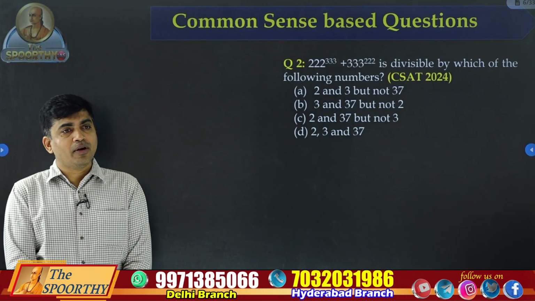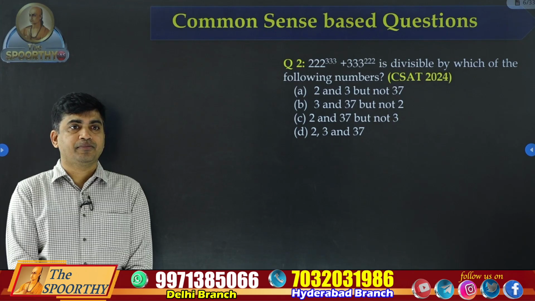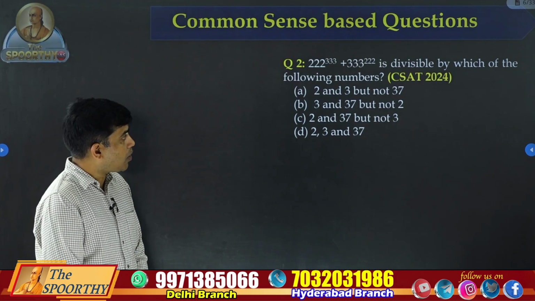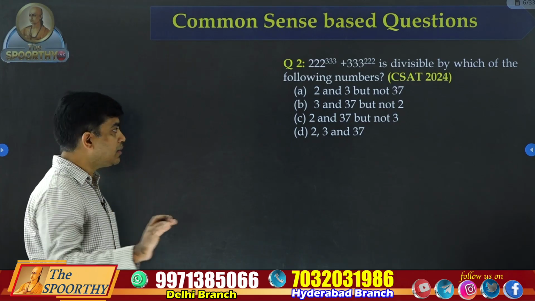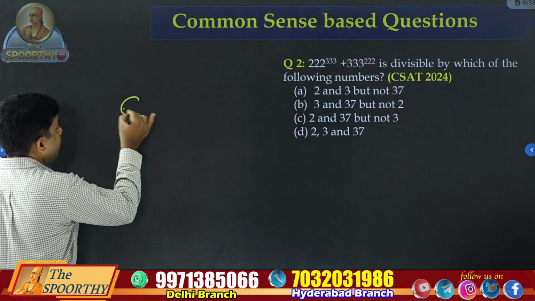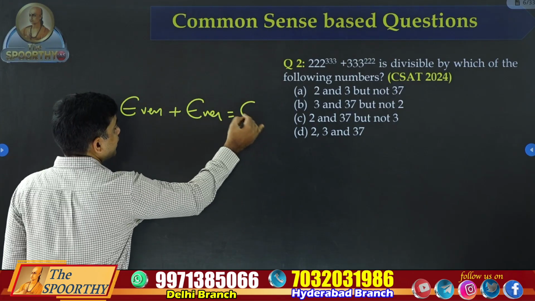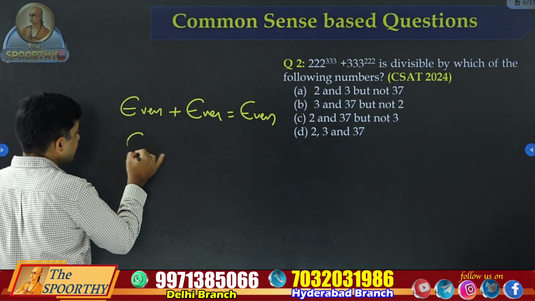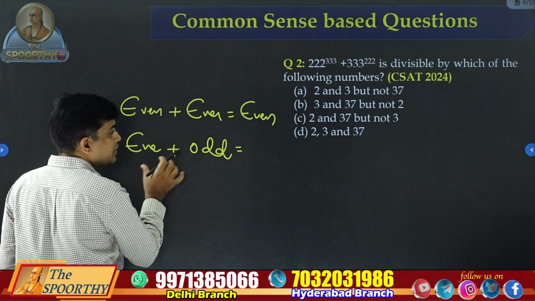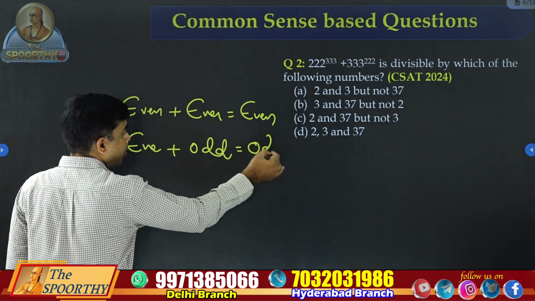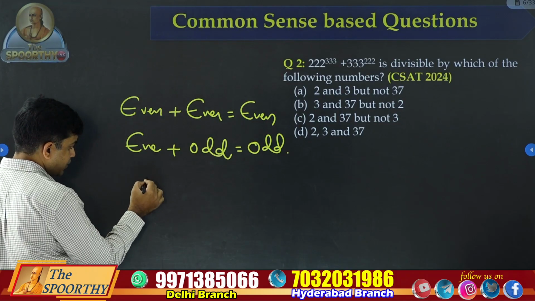If you follow remainders concept, remainder formulas, this will take time. But actually that much is not required. In fundamentals of number systems, we will learn these concepts. What is even number plus even number? Normally it is even. What is even number plus odd number? Odd number, very good. Just 2-3 points.